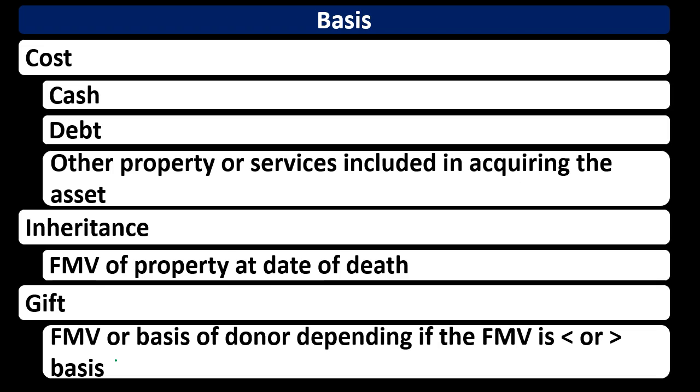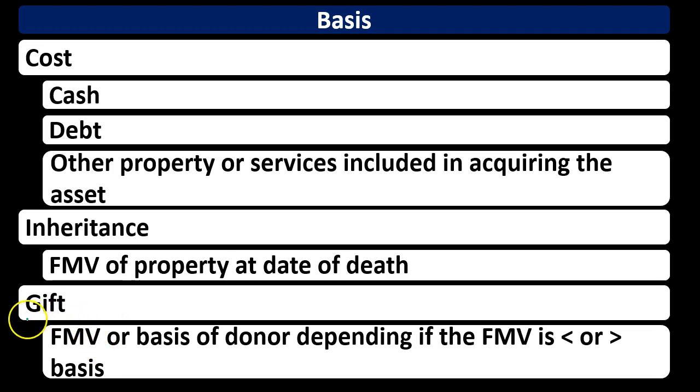So in other words, if real estate was purchased for $100,000, gifted to us, and it went up to $200,000, then we're not going to get the $200,000 at the point of the gift. If it was gifted to us at $200,000, that's the fair market value. But we have to take the lesser of, and therefore we have to take the basis that the donor purchased it for, which is the $100,000, which means when we sell it, we're going to have to realize that gain and pay taxes most likely on that gain at the point of sale.